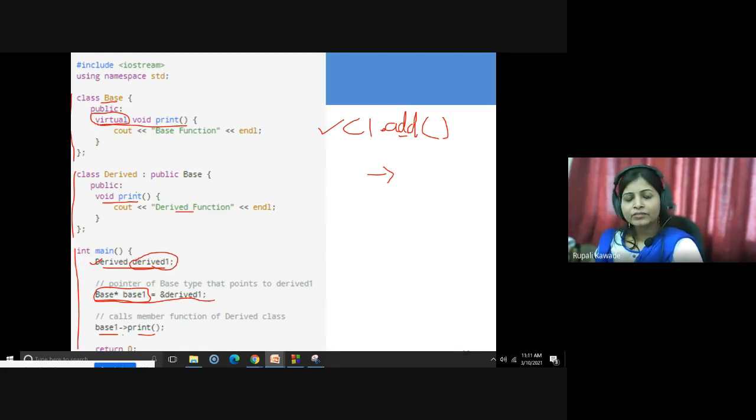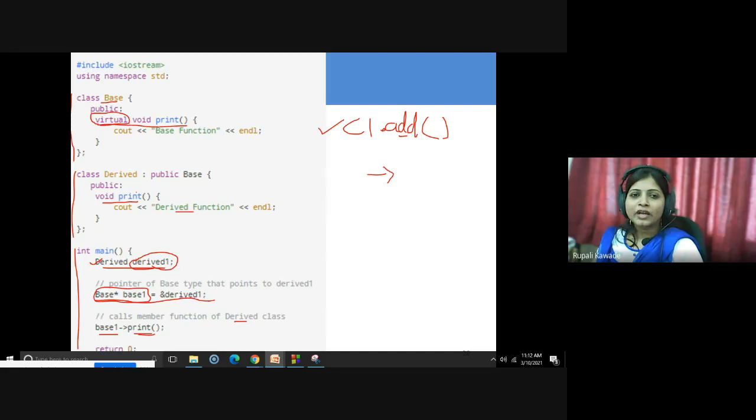So at that time there will be an arrow, and the same thing you have seen in C also. We have seen such cases in the linked list where we use pointers to access data at the link field of those particular nodes. So here it is calling a member function of the derived class using the base class pointer.